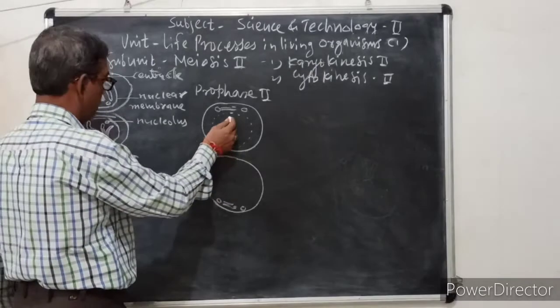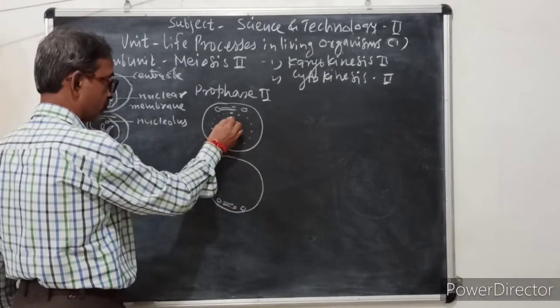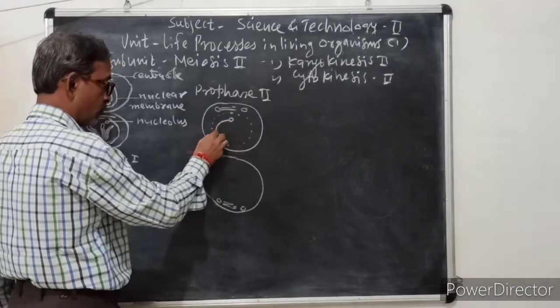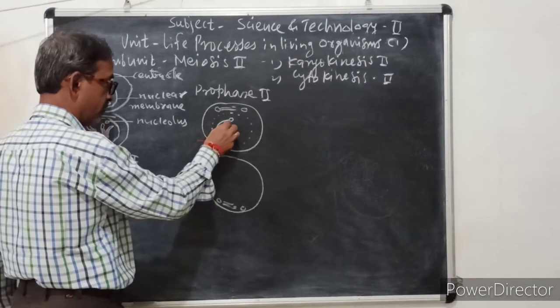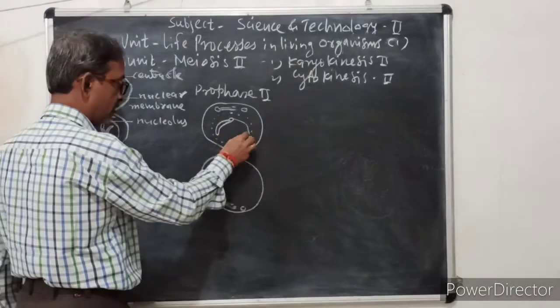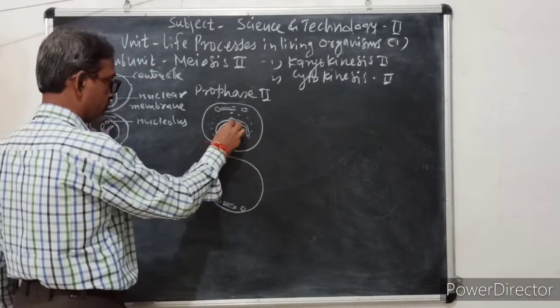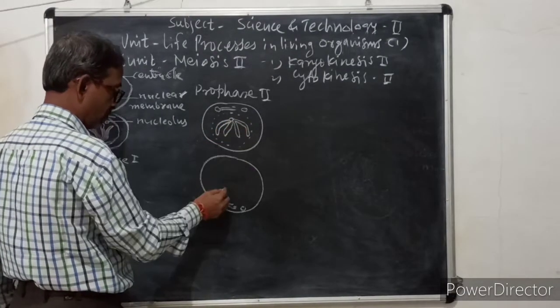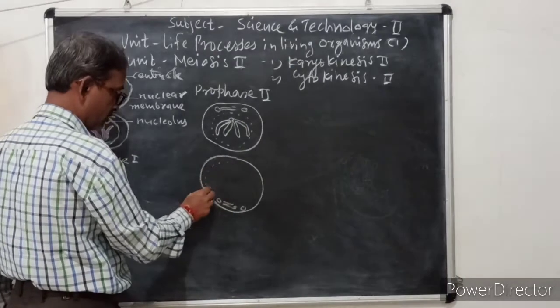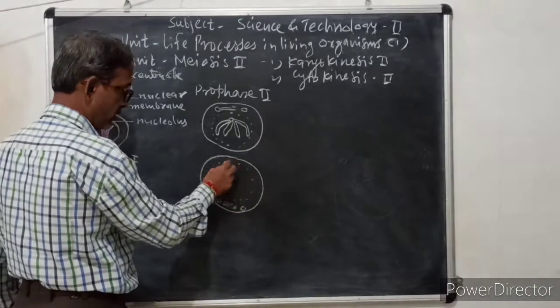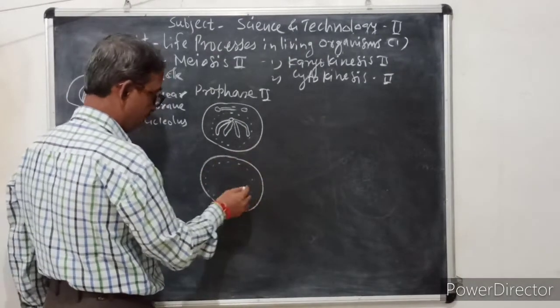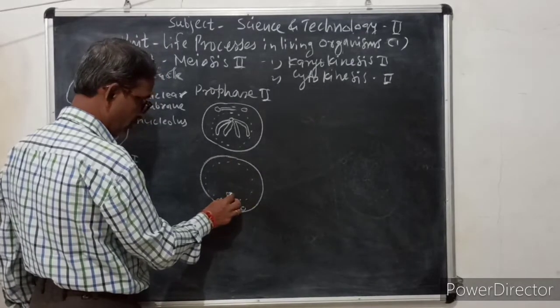Then here is the chromosome, the same chromosome as we have seen yesterday. These are haploid chromosomes. Now the nuclear membrane disappears, the nucleolus disappeared, and this is the chromosome.